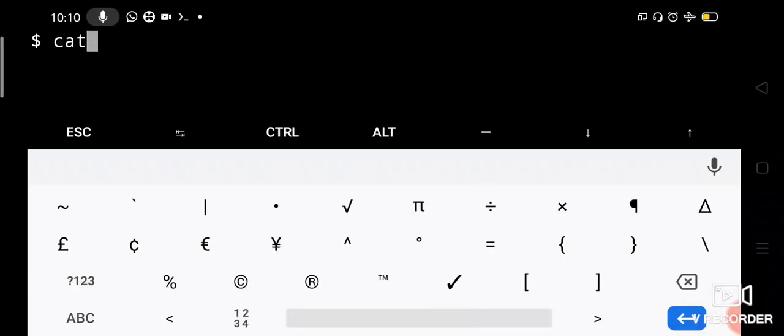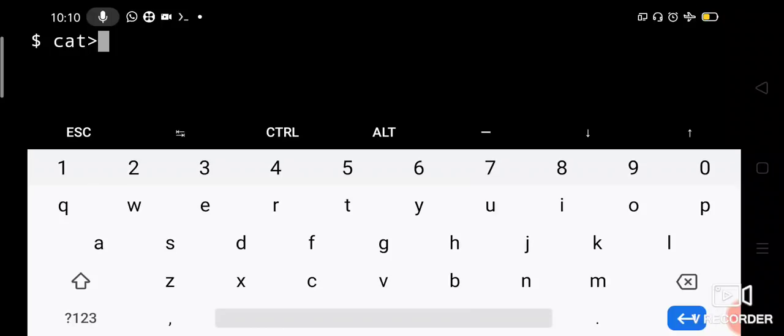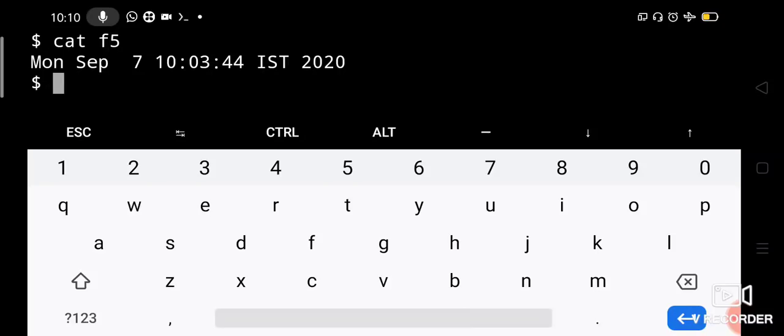So how you create the file using the cat command is cat, redirection symbol and name of the file. Let us say the name of the file is F5. Let us say cat redirection F5. Simply if you say cat F5, what will happen? It will display the contents of the file F5. So F5 is already there. Let us take some other name.